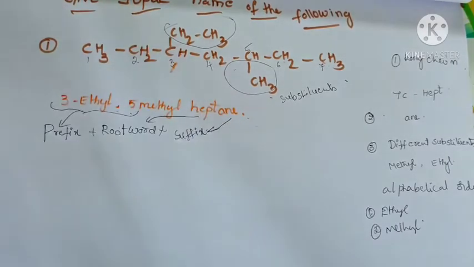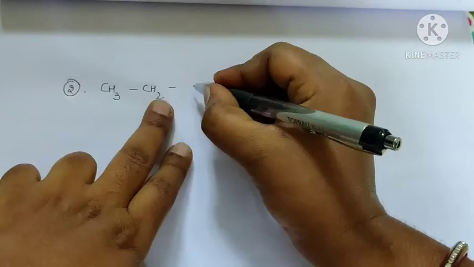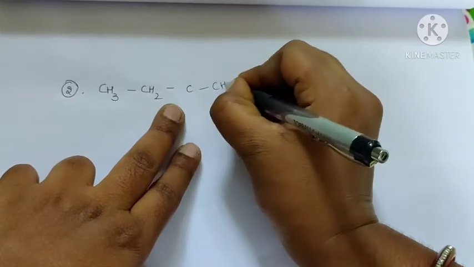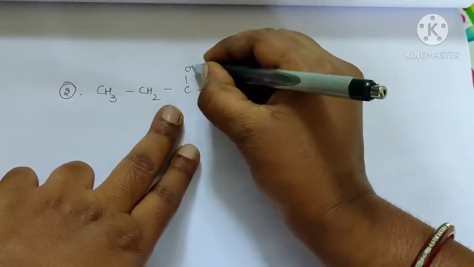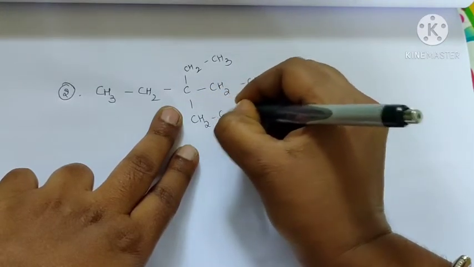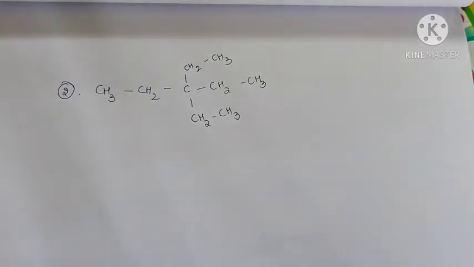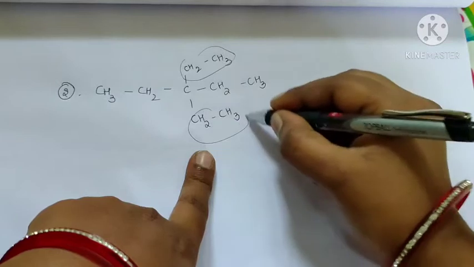And the next question is CH3 CH2 CH2 CH3. The substituents are CH2 CH3 and CH2 CH3. These are equivalent positions in the substituents. The same substituents are attached to the same carbon. The substituent is ethyl, C2H5, arranged in equivalent positions in the chain.